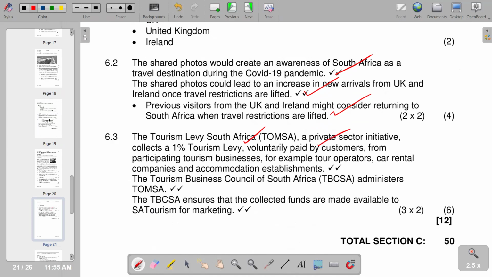Also, it is another source from participating tourism businesses, for example, tour operators, car rental companies, and accommodation establishments. Also, the Tourism Business Council of South Africa administers TOMSA. And then lastly, the TBCSA ensures that the collected funds are available to SA Tourism for marketing. So this is our question 6.